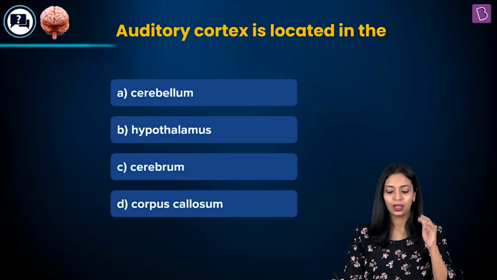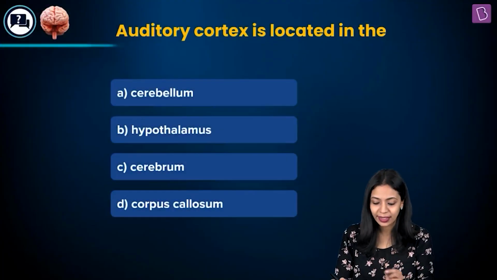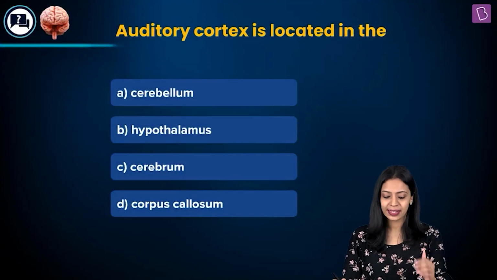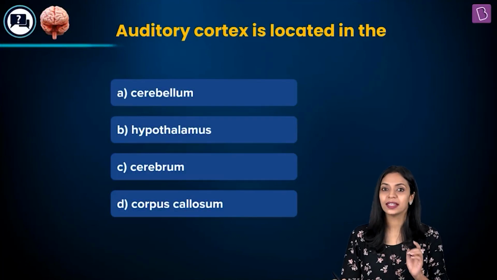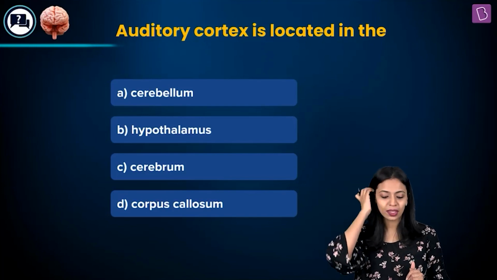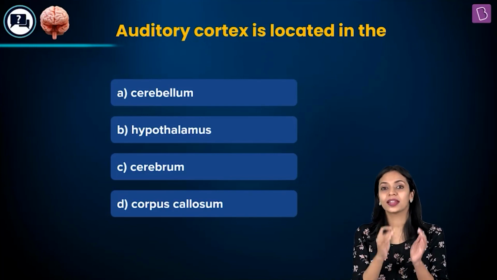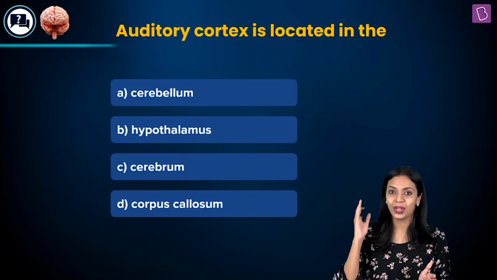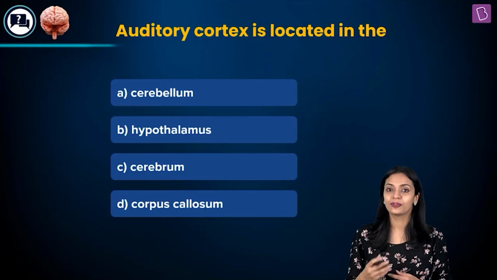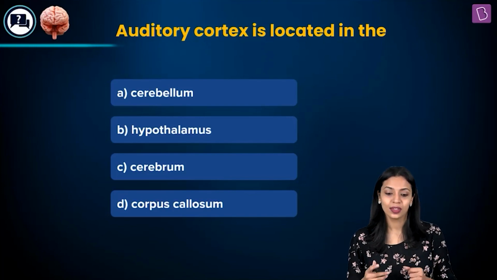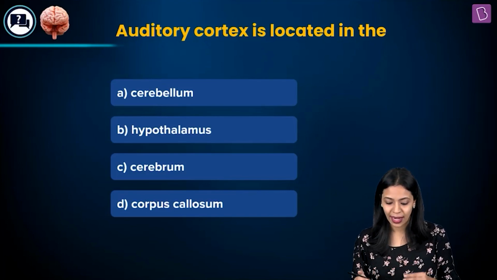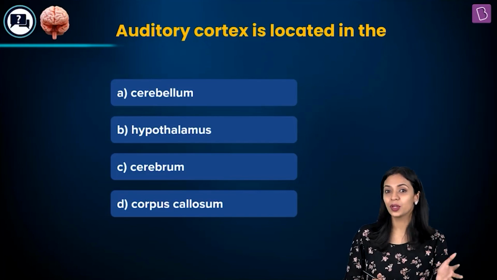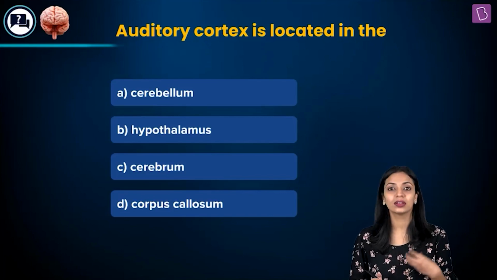Here's the question. Auditory cortex is located in, the options are cerebellum, hypothalamus, cerebrum, and option D, corpus callosum. Okay, so what is the auditory cortex? It is a portion or a region in our brain where the auditory information will get processed. Okay, so it is because of this region that we will be able to hear sounds, and it is present in the cerebral region of our brain, cerebrum, which is the largest part of our brain.